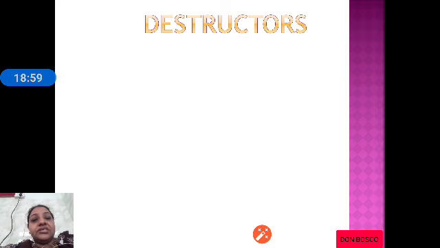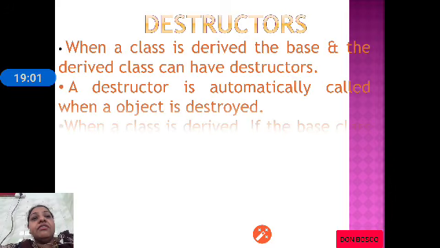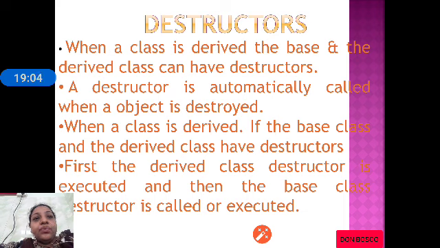Whereas we have destructors which are executed in the reverse order. When a class is derived, the base and the derived class can have destructors. A destructor is automatically called when an object is destroyed. When a class is derived, if the base class and derived class have destructors, first the derived destructor is executed and then the base destructor is executed.